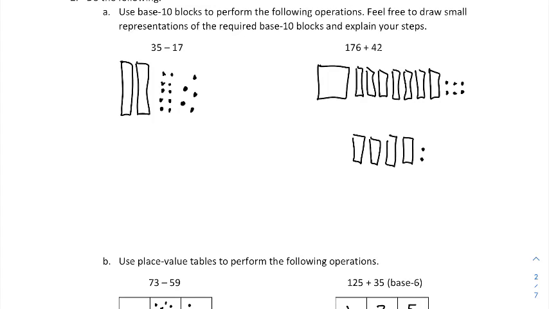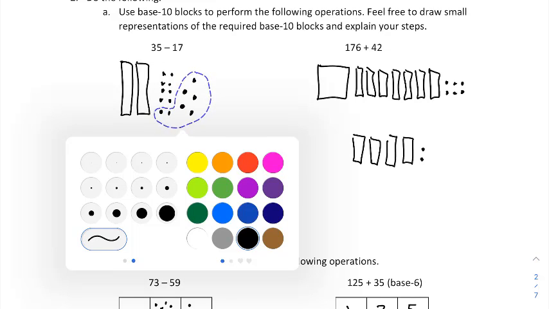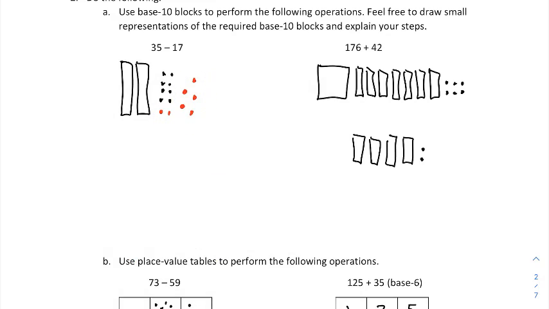So now we're going to highlight the 7 that will be removed. I can remove these 5 plus 2 more. And I'm going to color these a different color, or you could just circle them in your own work and say remove these. But I'm going to remove everything that's red. So those are the 7 that are going to be removed. And then I also need to remove 10, right? Because to remove 17 is equivalent of removing 10 and then removing 7 in either order.